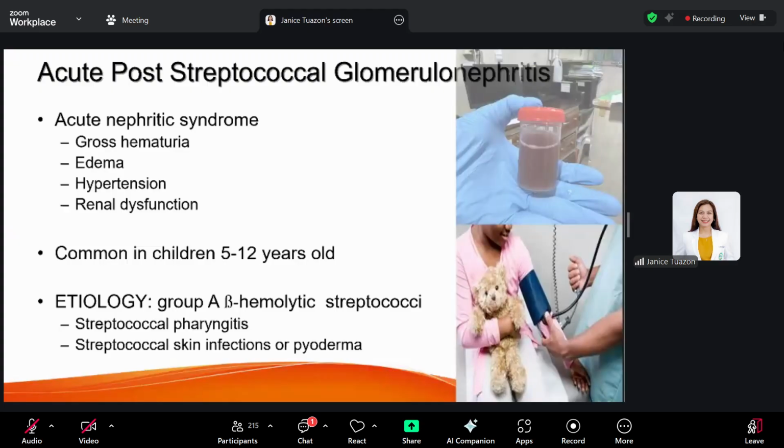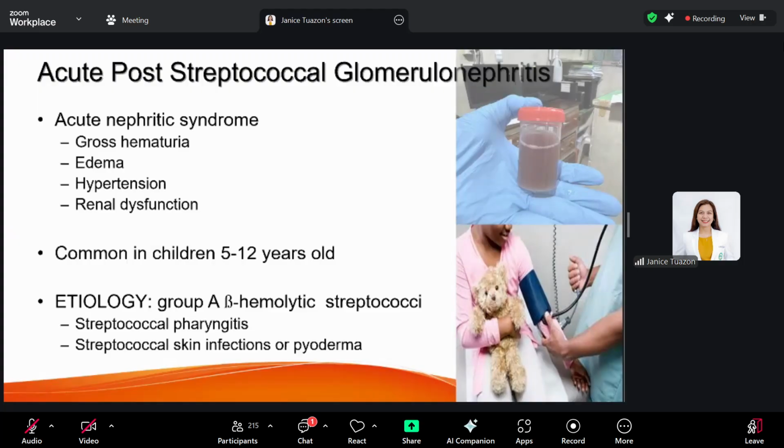The most common cause of hematuria in children would be your acute post-streptococcal glomerulonephritis. PSGN is the classic example of your acute nephritic syndrome, which is composed of sudden onset of gross hematuria, edema, hypertension, and renal dysfunction. This is commonly seen in children 5 to 12 years old. If it occurs before the age of 5, or even above the age of 12, it is already an atypical presentation.